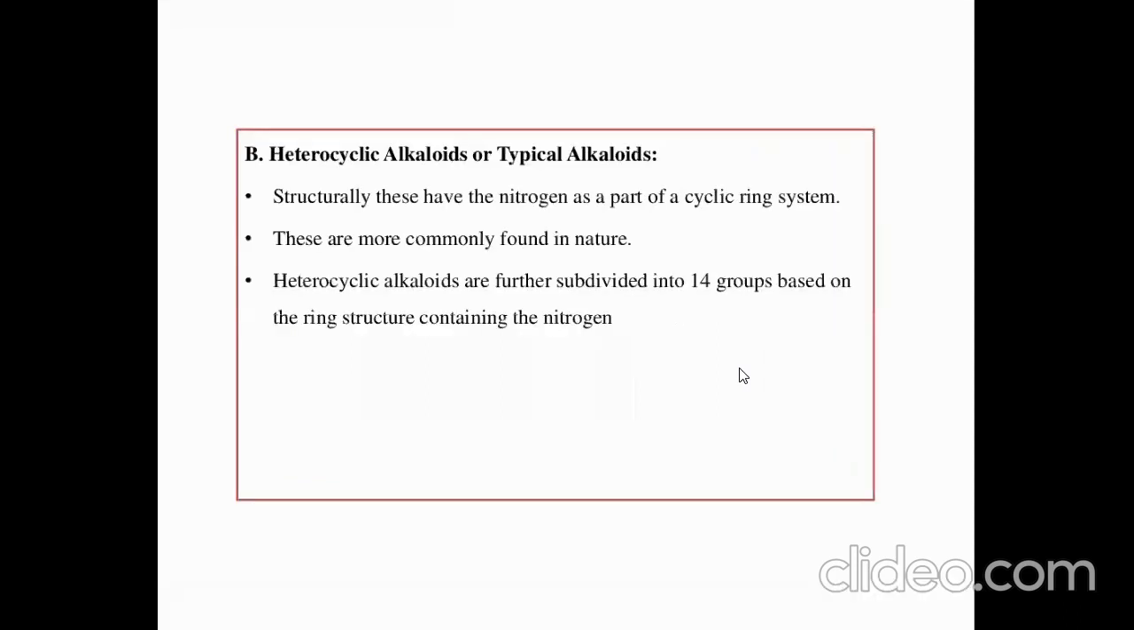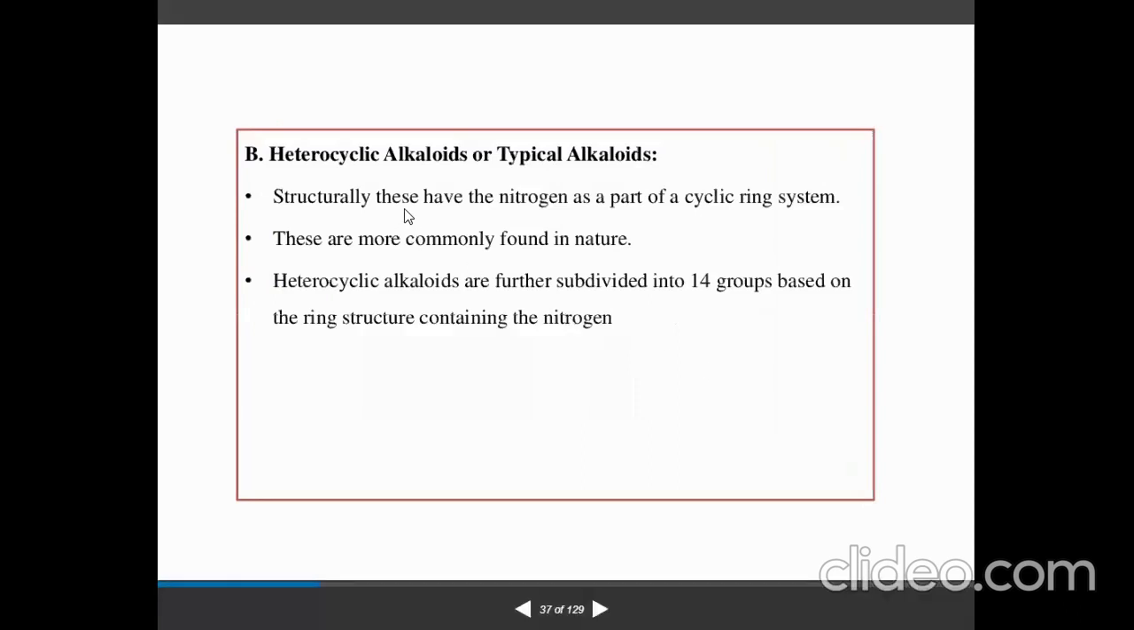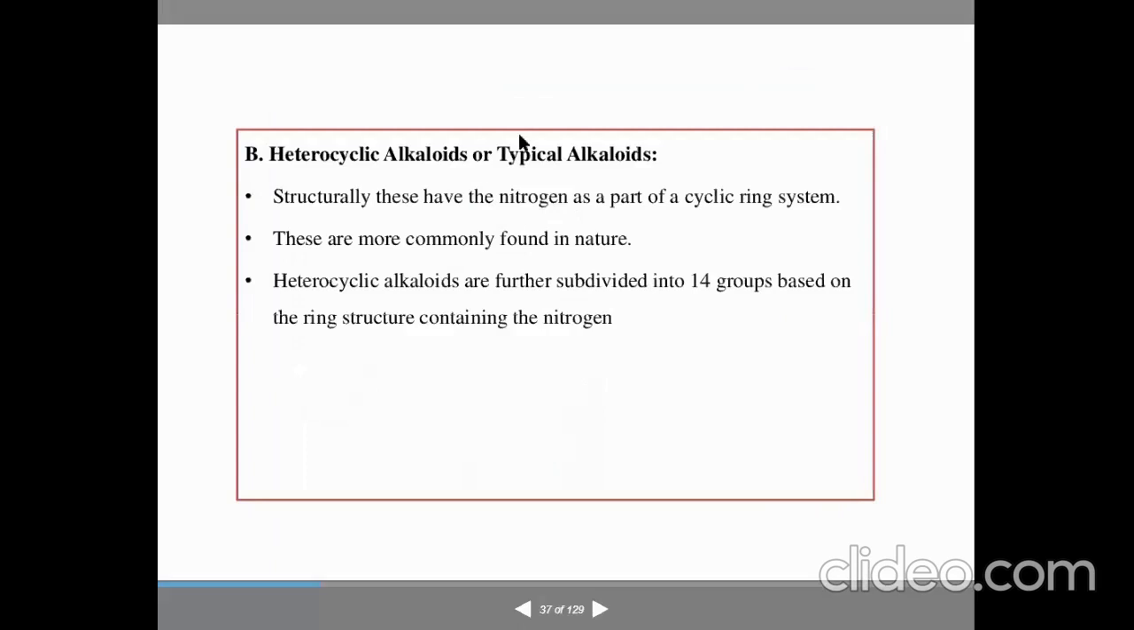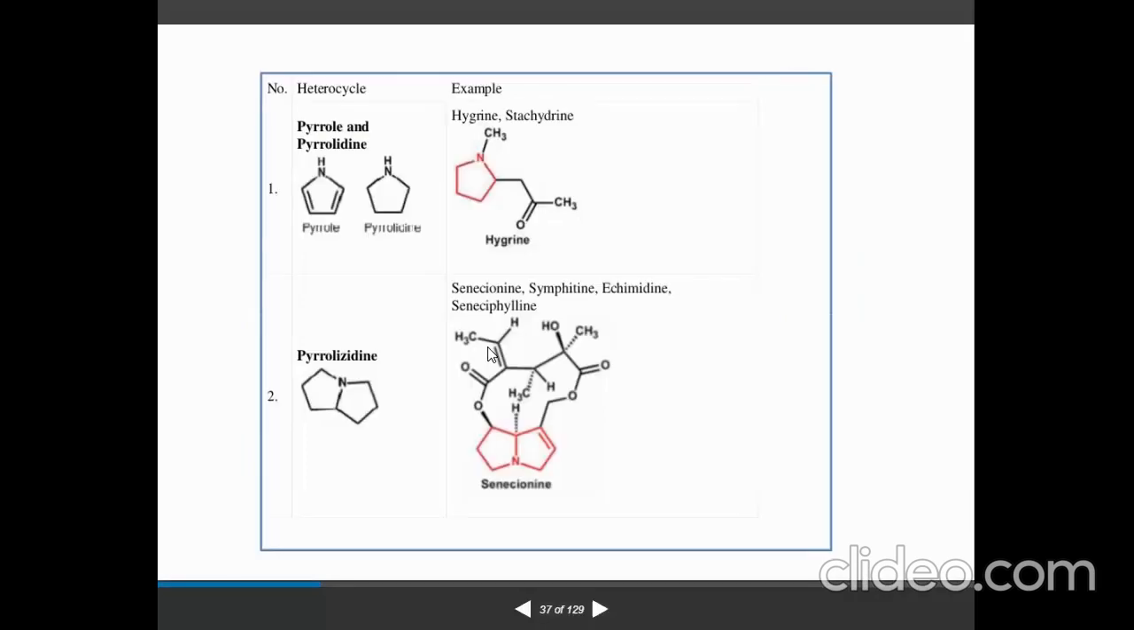Heterocyclic alkaloids or typical alkaloids: if you see the structure, these have nitrogen as a part of a cyclic ring system. These are more commonly found in nature. Heterocyclic alkaloids are further subdivided into 14 groups based on the ring. You can see the first one here, pyrrole and pyrrolidine. This is the main classification actually, heterocyclic. The first one, pyrrole and pyrrolidine, that you might have studied in your organic chemistry.